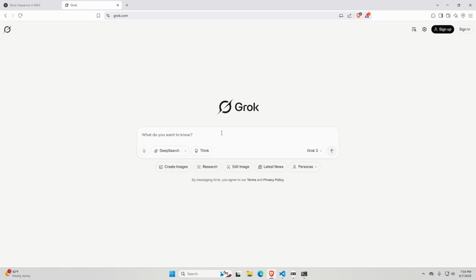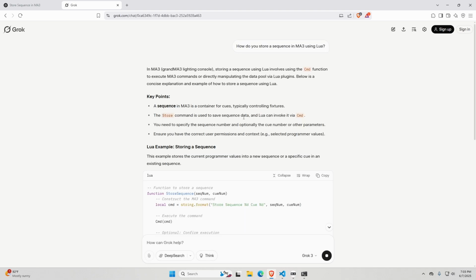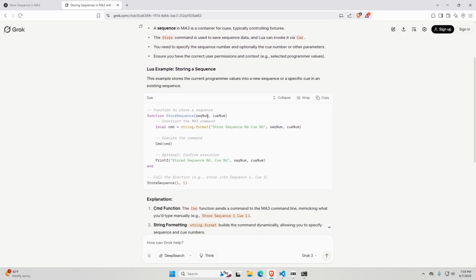Let's try it in Grok. I'm going to type out the exact same words. All right. CMD, the store command, use store sequence. We're going to use a seqnum and a qnum. Okay. This is really deep. That's a little bit more complex than we really needed to do.